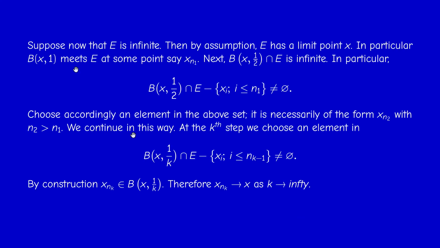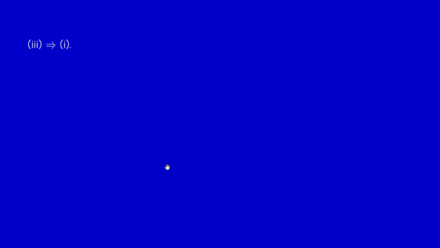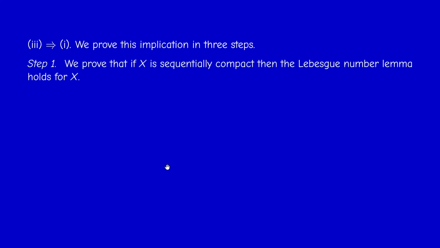Okay, so this concludes the proof that 2 implies 3. Now 3 implies 1, the most difficult part. I would divide it into 3 steps. Okay, step 1. Here we assume that X is sequentially compact, and we want to prove that it's compact. So we first prove that the Lebesgue number lemma holds for X. This means that for any covering of X by open sets, there exists a number delta such that any set of diameter less than delta is contained in at least one element of the covering. So one element is enough.